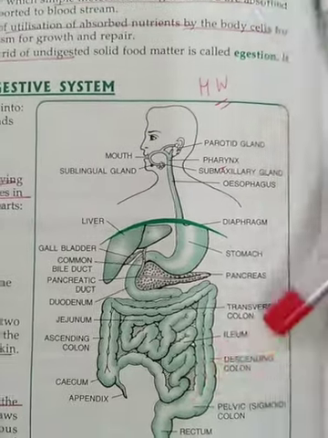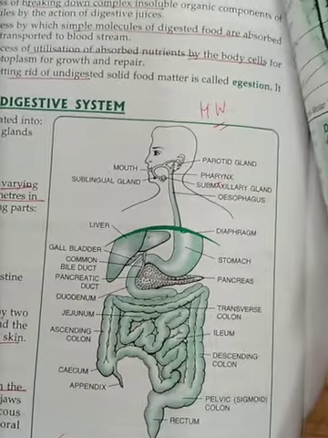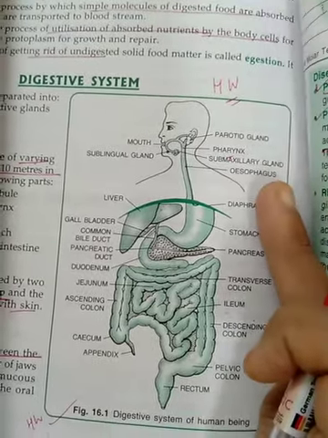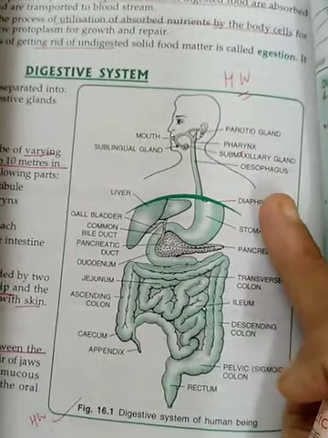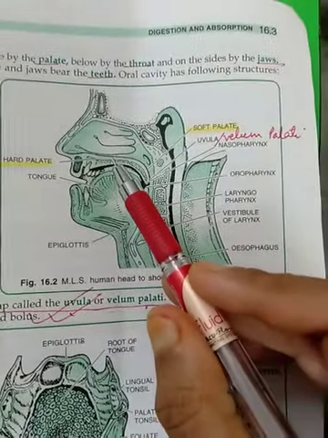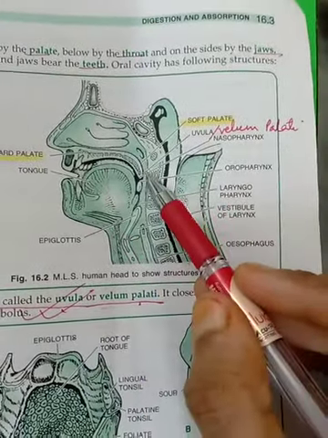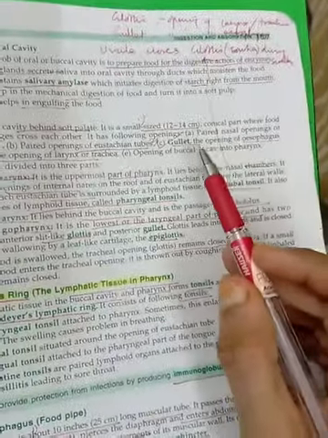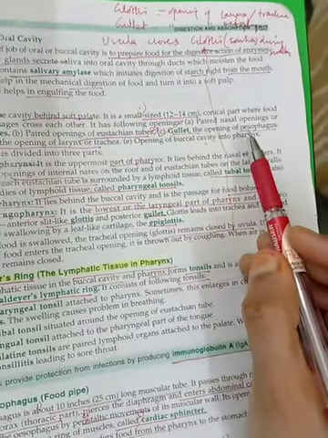The size of pharynx is around 12 to 14 centimeters, alright, and it is the cavity behind the soft palate. So if we talk about this diagram, the hard palate followed by the soft, then pharynx is the next region, alright.